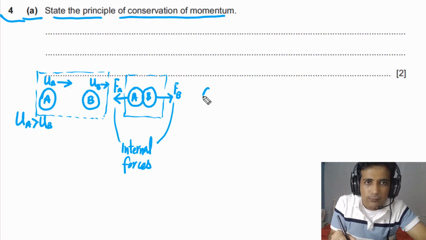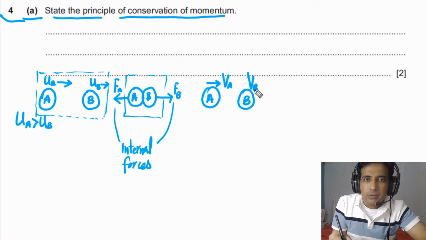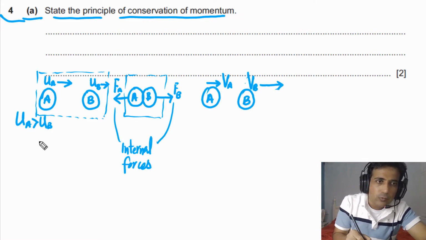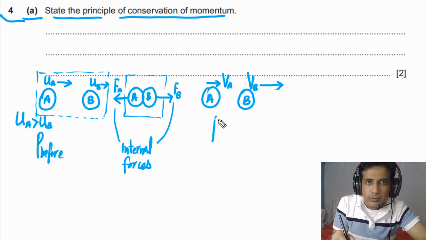After this collision, ball A will either continue moving this way or bounce back. That is a different situation, but we are simply assuming they continue moving in the same direction. So this is ball B, which will have speed VB and go this way. The momentum before collision, P before, will be equal to P after.